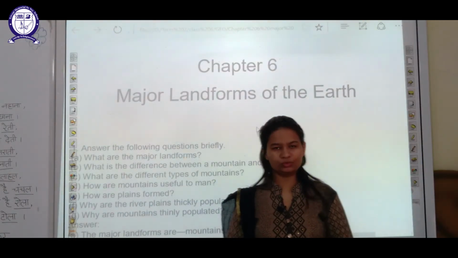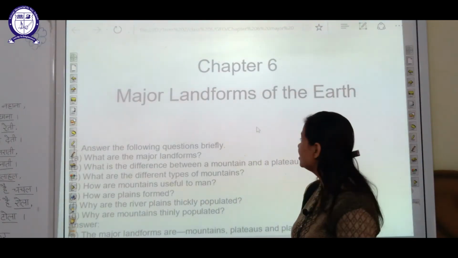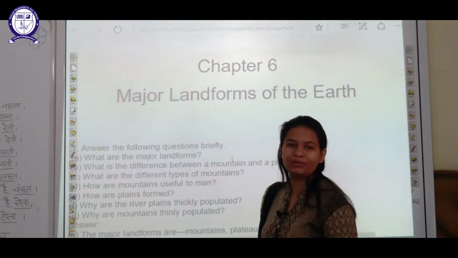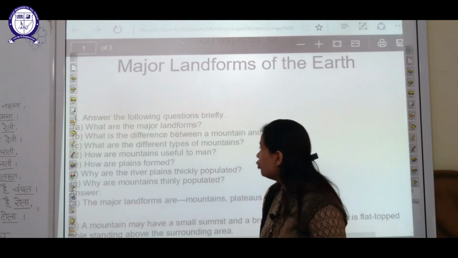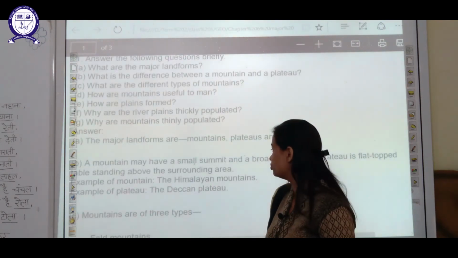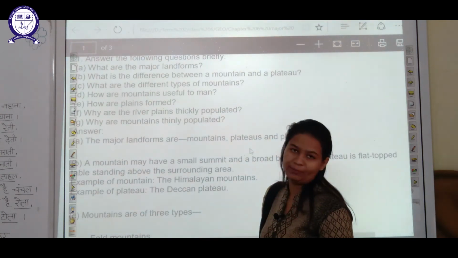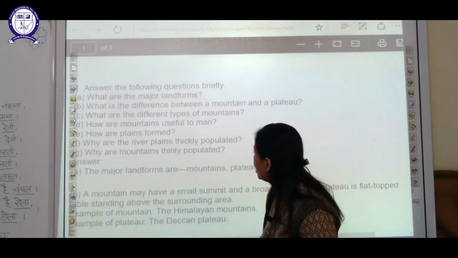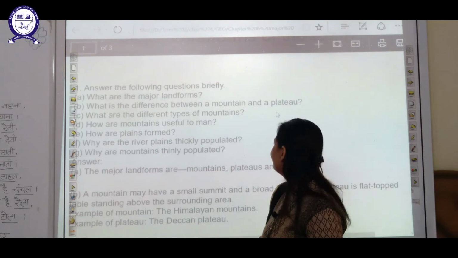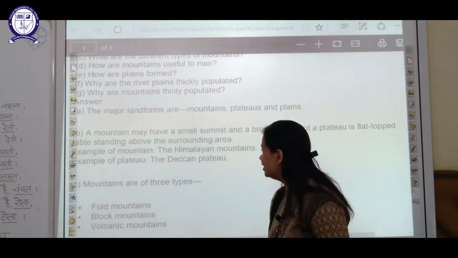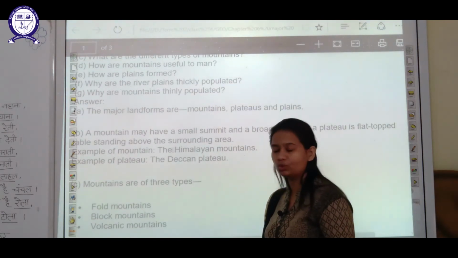So let's start, students, towards the question answers. Our first question is, answer the following questions briefly, in which your first one is, what are the major landforms? We have already discussed, these are mountains, plateaus and plains. The next question is, what is the difference between a mountain and plateau? This we have already discussed in detail.